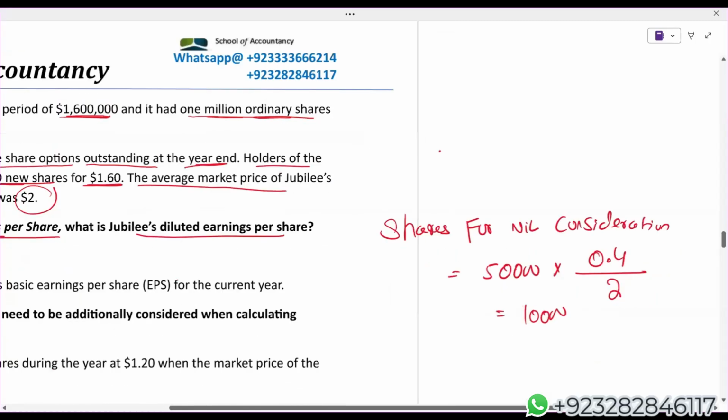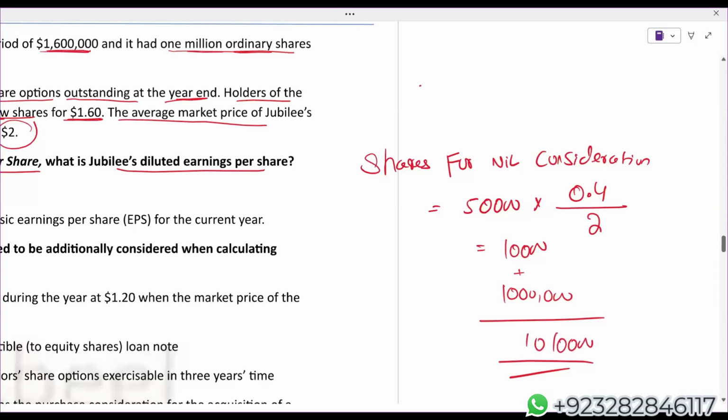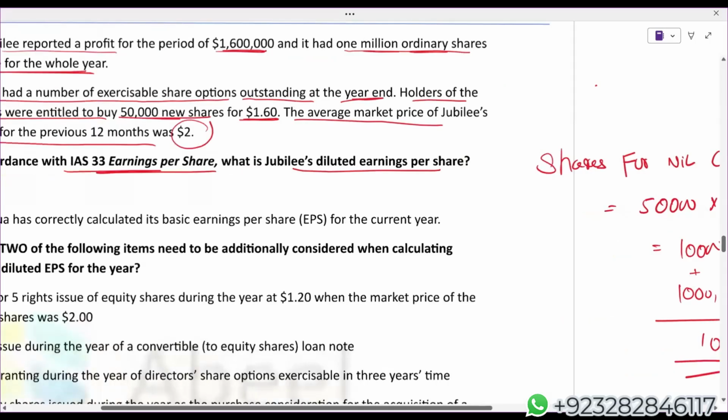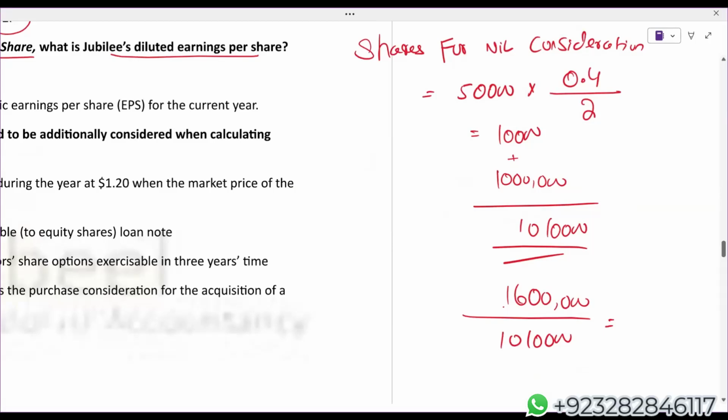Already we have 1 million shares. Okay. So this becomes your weighted average. Earnings, they have given us 1.6 million. So let's see what is diluted EPS.